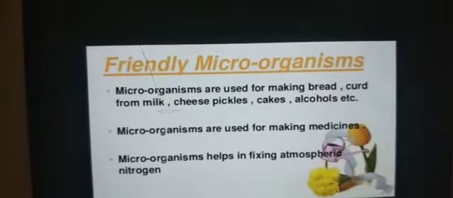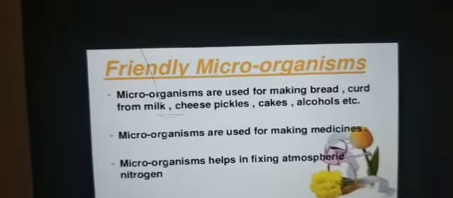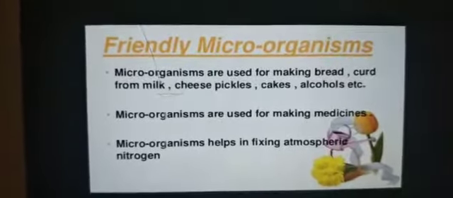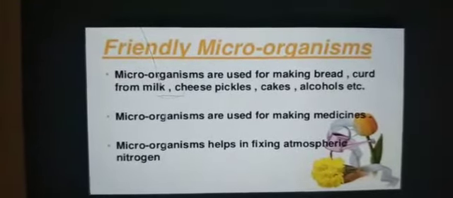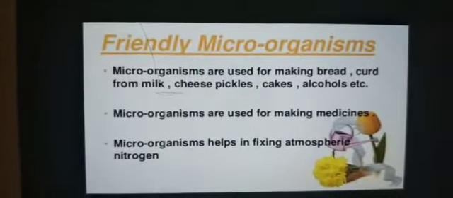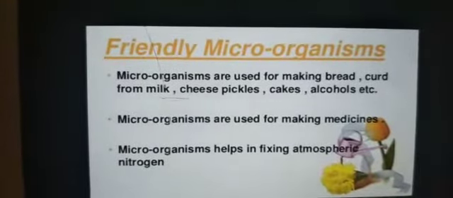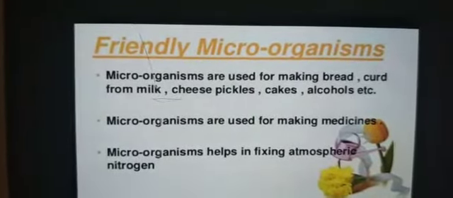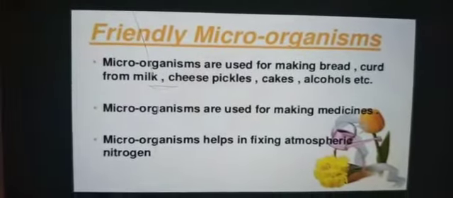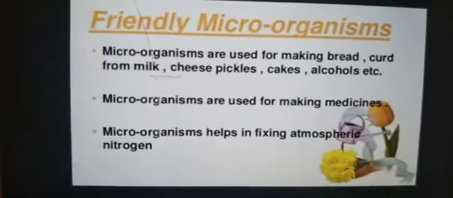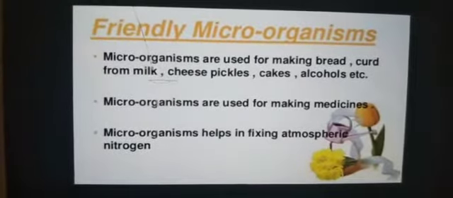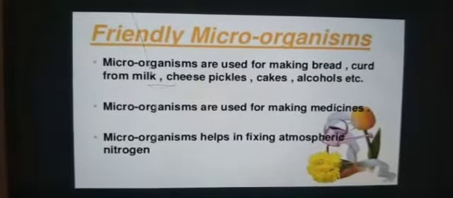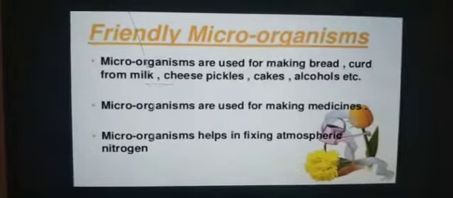You can recall that bacteria are also used in the preparation of medicines. Antibiotics that you take are prepared using these microorganisms. And very importantly, in agriculture, they are used to increase soil fertility by nitrogen fixation.